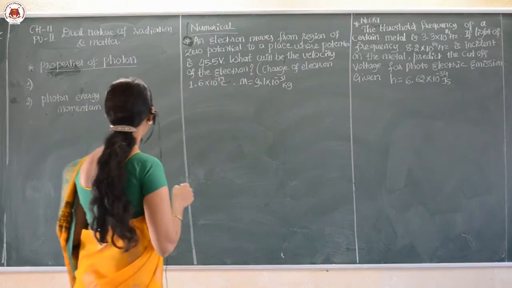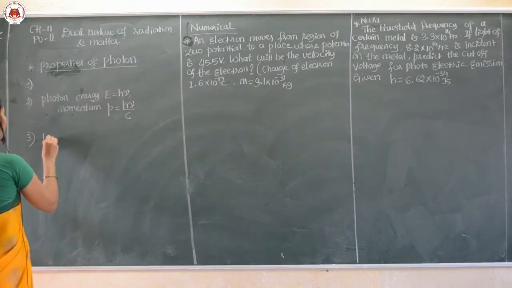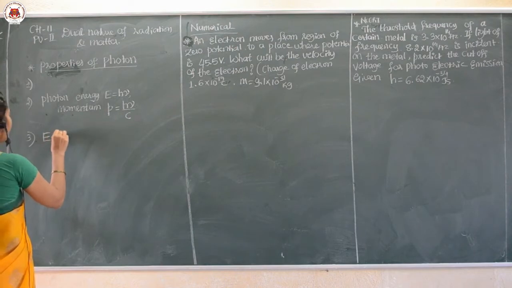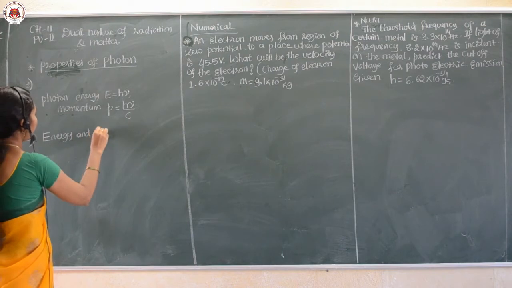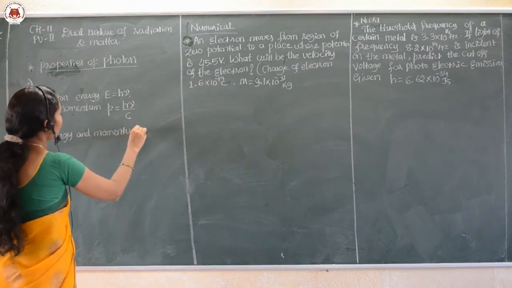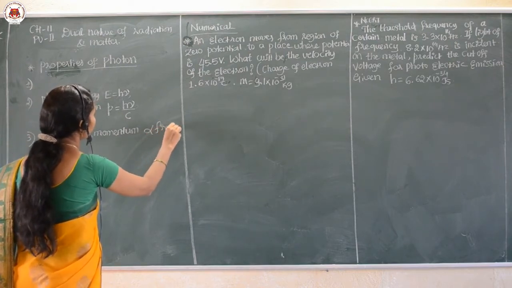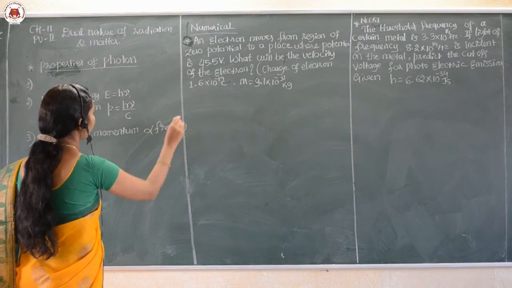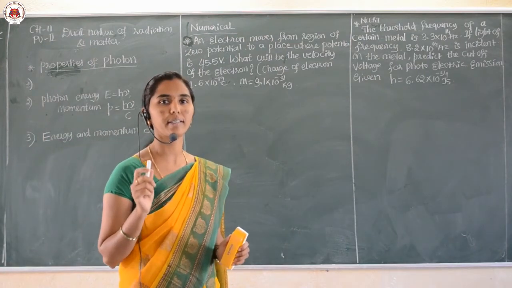The next property: energy and momentum are directly proportional to the frequency of the incident radiation.